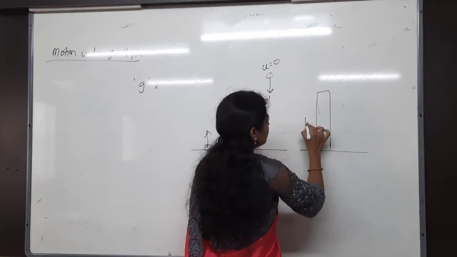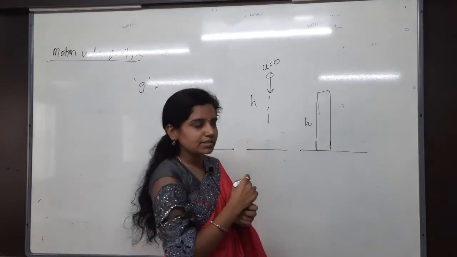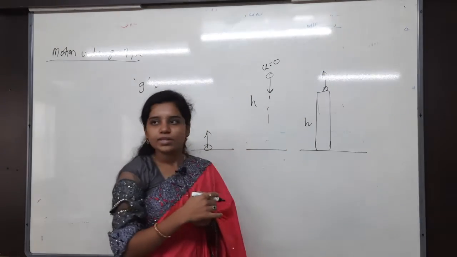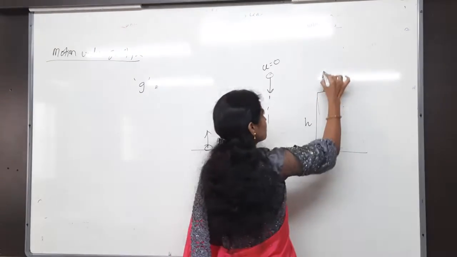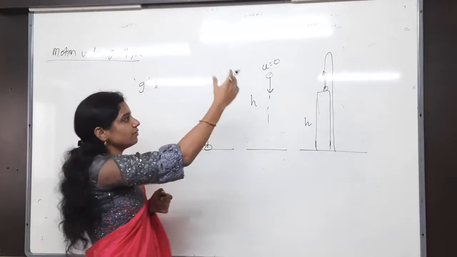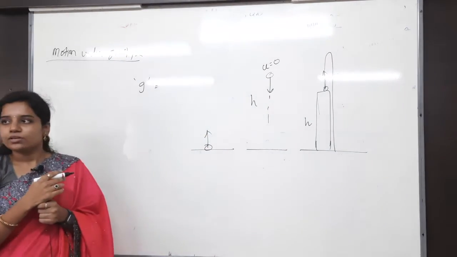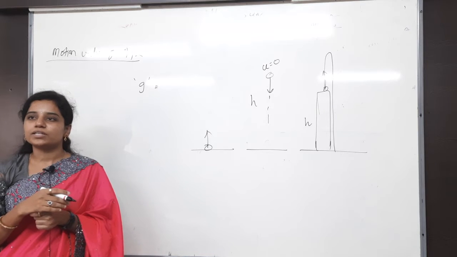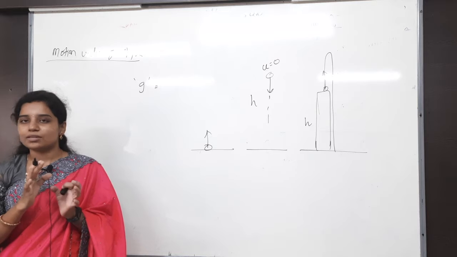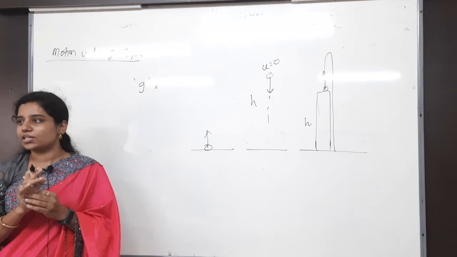And one more thing will be there, that is from the top of a tower. If I take the tower height h, then from that I am projecting something in the upward direction. Then what happens? Obviously it will go to some height and then reach the ground again. So what is the time taken, and how to find the net displacement, all that we will discuss in that topic. These are the main three topics of the motion under gravity.